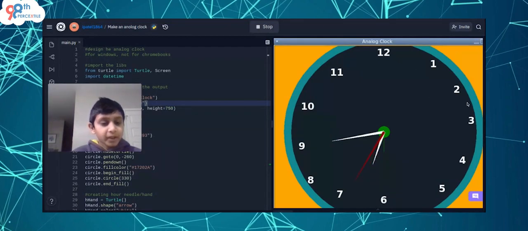And yeah, I really like this code actually. It's one of my favorites.